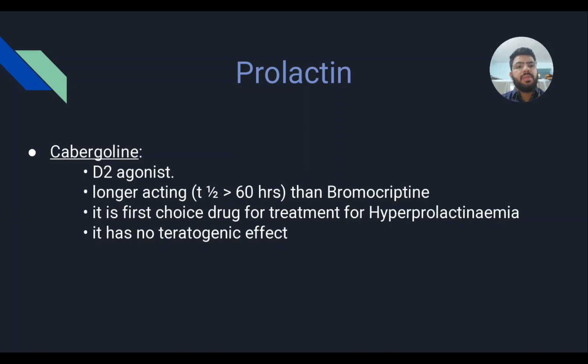Second drug is cabergoline. It is also a D2 agonist. It is longer acting than bromocriptine. It is the first choice of drug. Remember, it is the first choice of drug for treatment of hyperprolactinemia. It has no teratogenic effect.